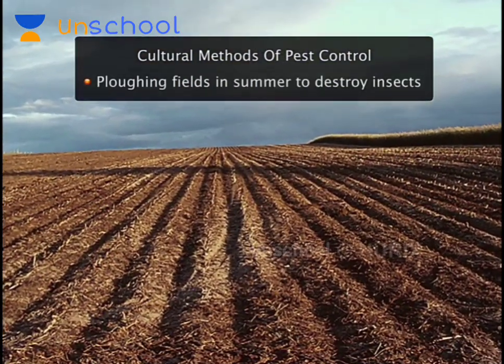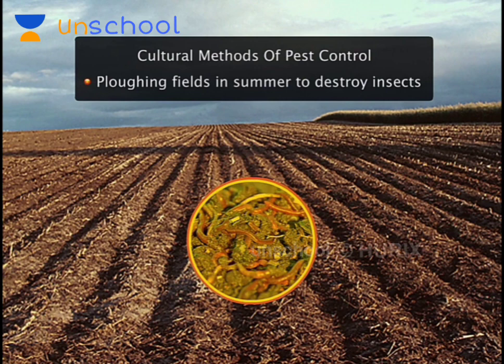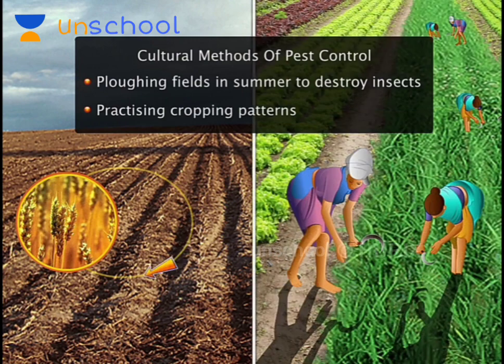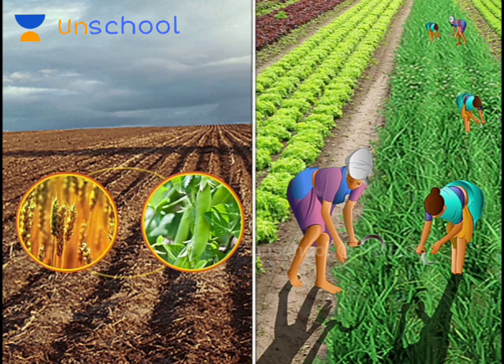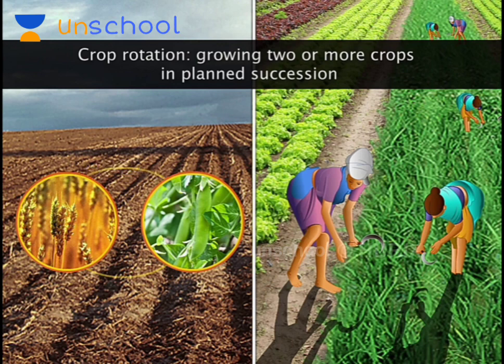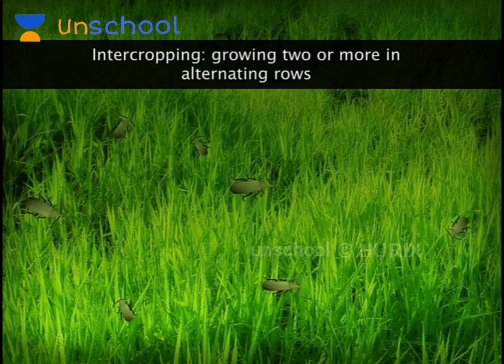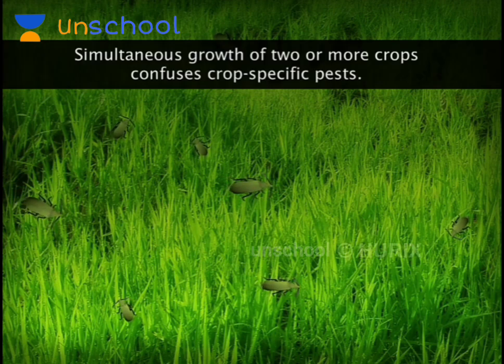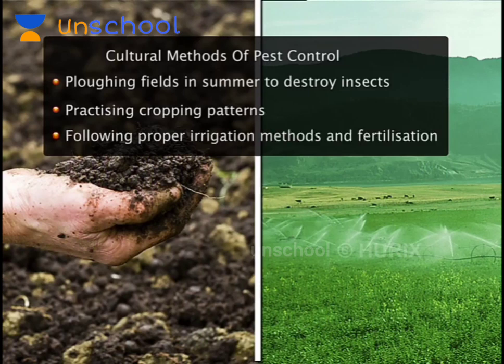They plow their land in summer so that the existing pests are exposed to the harsh summer sun and are destroyed. Farmers practice different cropping patterns such as crop rotation, in which two or more crops are grown in planned succession, or intercropping, where two or more crops are planted in alternating rows. Pests are crop specific, so the growth of more than one crop confuses them, thus reducing the chances of their attacking the crop. Proper irrigation methods and fertilization also help in controlling pests.